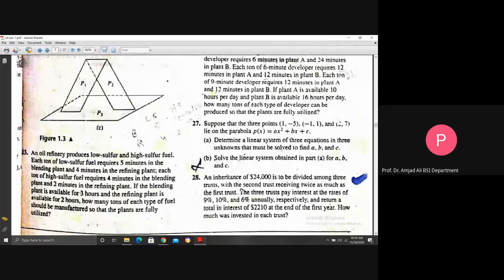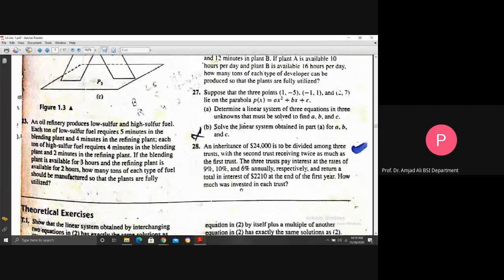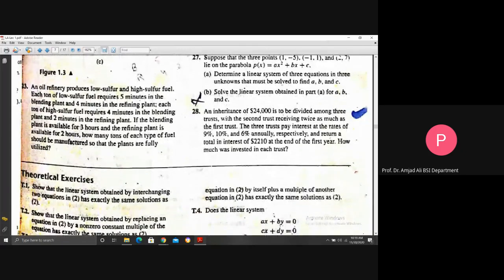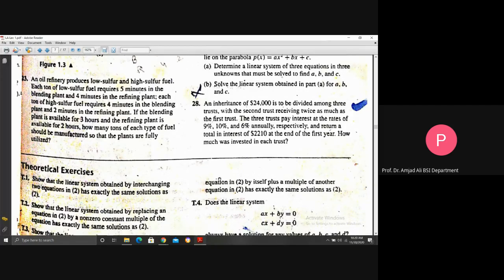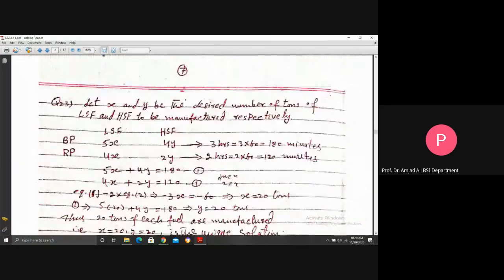So you construct the linear system of three equations, convert the three equations into 2 by putting y equal to 2x in 1 and 3, and solve that for x, y. You will get the desired amounts used in 3 different trusts.